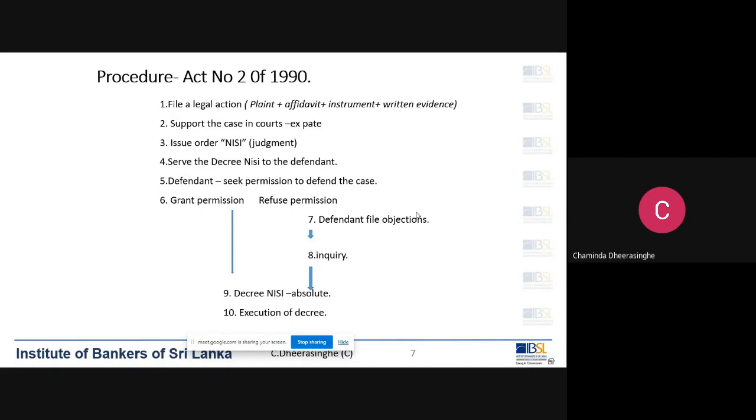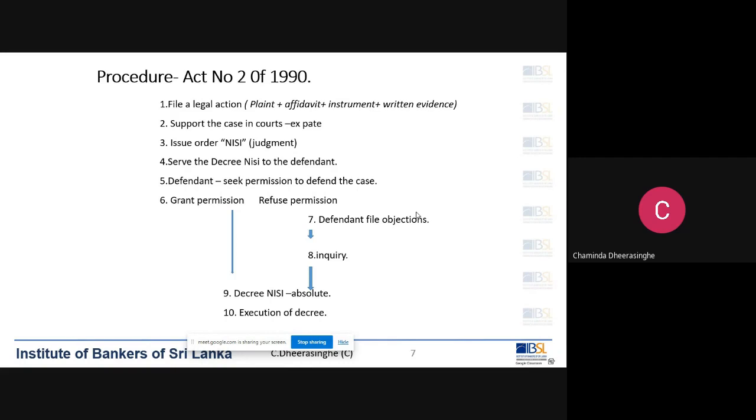What are the documents that we have to file under debt recovery law? First, the document that we have to file is the plaint. Together with the plaint, we have to file another set of documents. This is the difference between the regular procedure and the summary procedure.